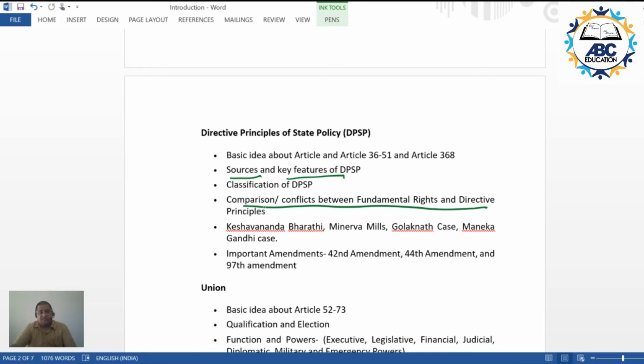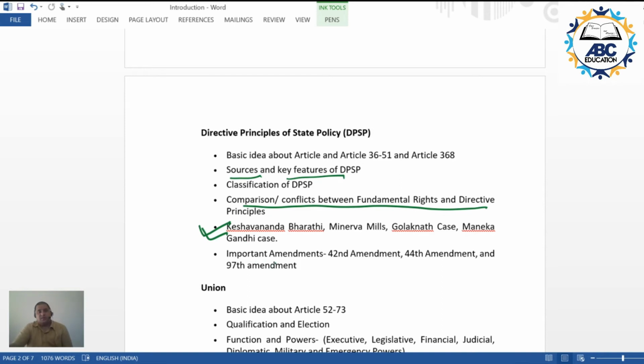While discussing DPSPs and while going for this analysis, we would be observing the things that have emerged after the judgments in these cases. These are the landmark judgments, you can say, from the Supreme Court: Keshavananda Bharati, Minerva Mills case, Golaknath case, Maneka Gandhi case. So these cases, at least the salient points of these cases, we would be discussing.